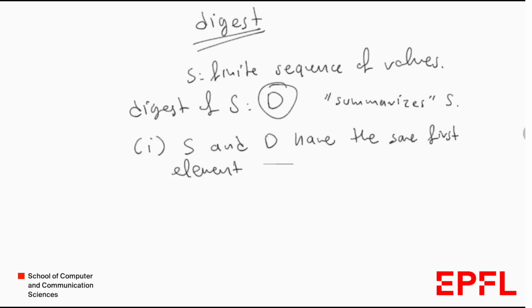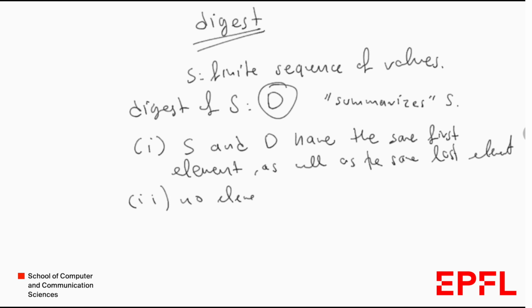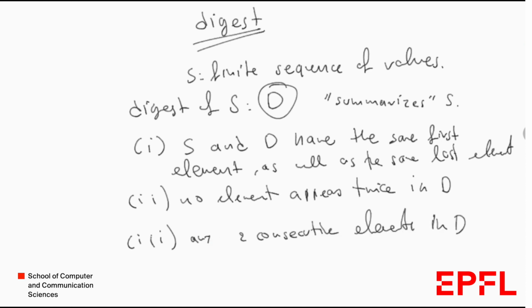First, S and D have the same first element as well as the same last element. Second, no element appears twice in D. And the third one is that any two consecutive elements in D are also consecutive in S.